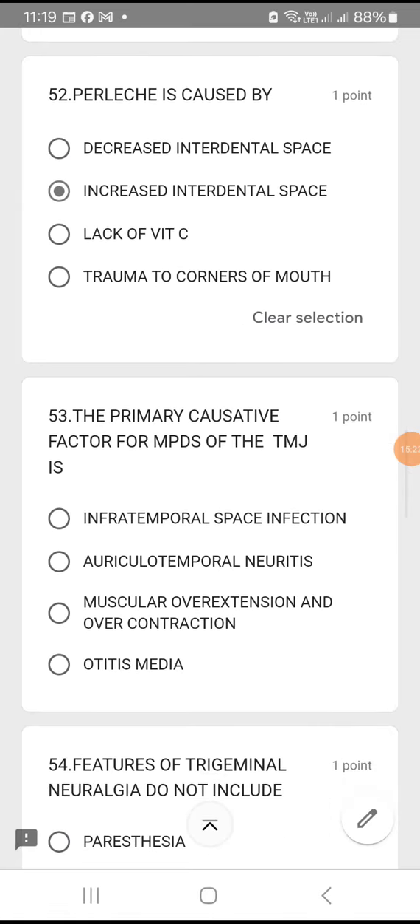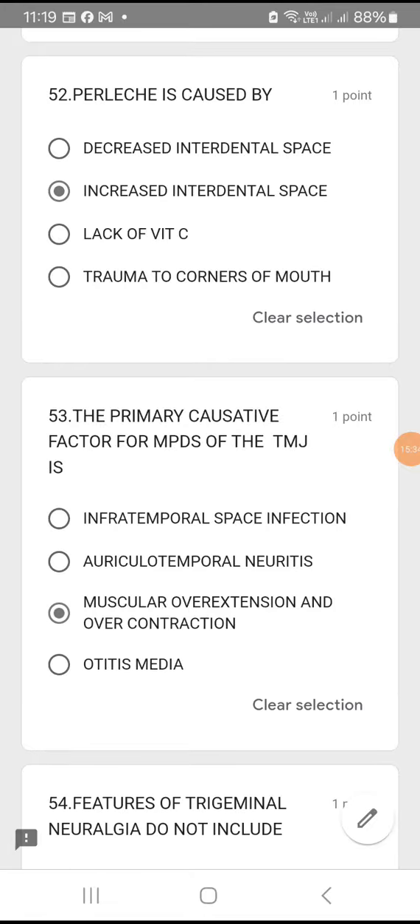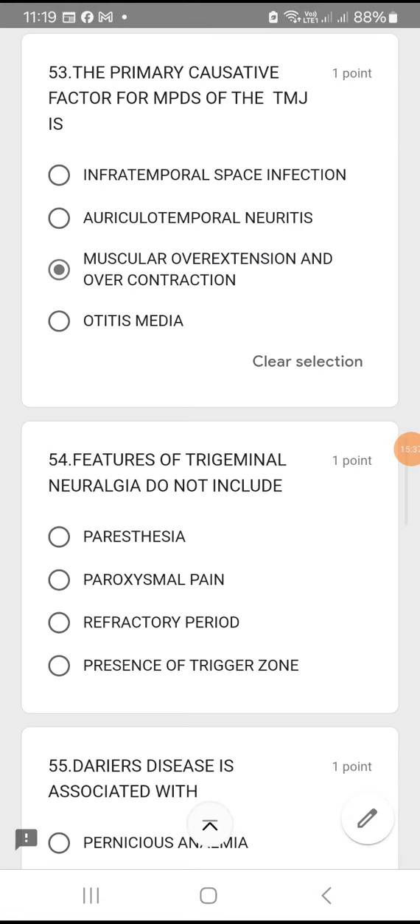Now question number 53. The primary causative factor for MPDS of the TMJ. Whenever there is an excessive contraction, you get myofascial pain dysfunction syndrome, MPDS. So option C, muscular overextension, overcontraction. Option C. Question number 54. Features of trigeminal neuralgia do not include paresthesia, paroxysmal pain, refractory period, presence of trigger zone.